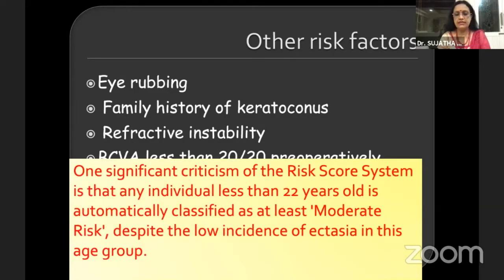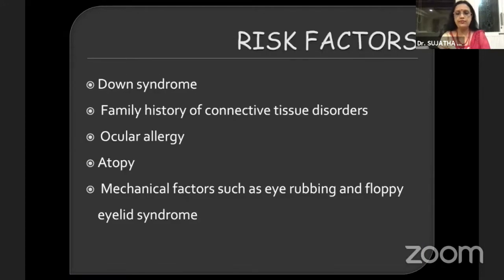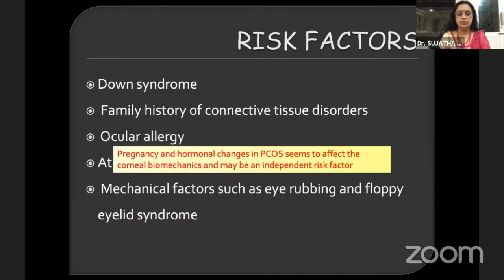One significant criticism of the risk score system is that any individual less than 22 years is automatically classified as a moderate risk, despite the low incidence of ectasia in this age group. Other risk factors are Down syndrome, family history of connective tissue disorders, ocular allergy, atopy, and mechanical factors such as eye rubbing and floppy eyelid syndrome.